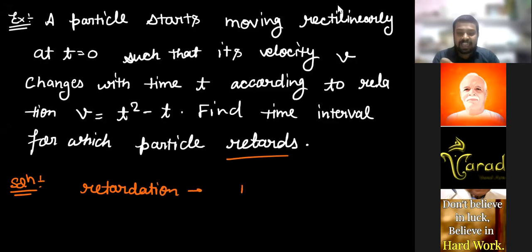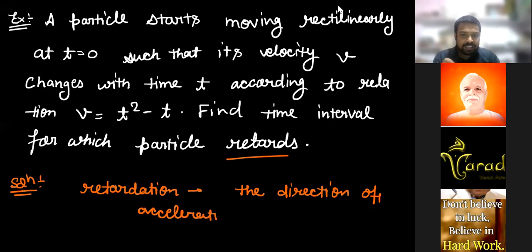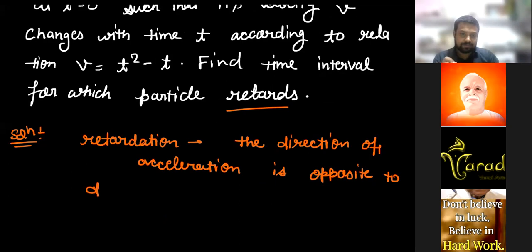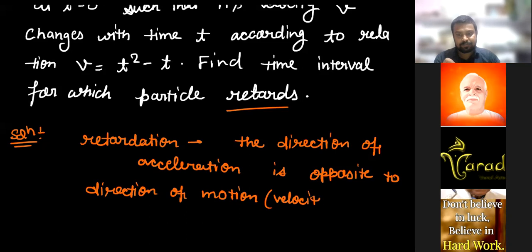Retardation means the direction of acceleration is opposite to the velocity of the object.